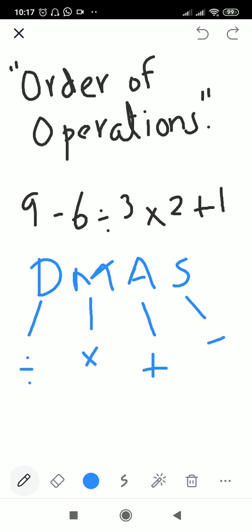All right, these rules we have to follow, and this rule makes it simpler for us to solve these types of problems. This rule is going to make it easy for us to solve these types of problems, and we can also call it the simplification rule. To remember this rule, we can also say: Do musicians always sing? Do musicians always sing? All right, so this is the DMAS rule that we have to follow, and further I'm going to explain to you how we are going to use this rule in solving our problems. All right.